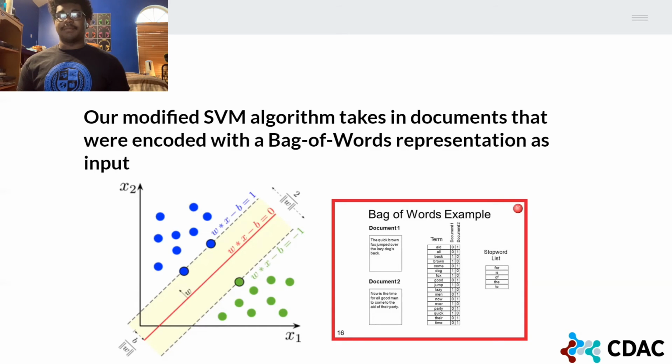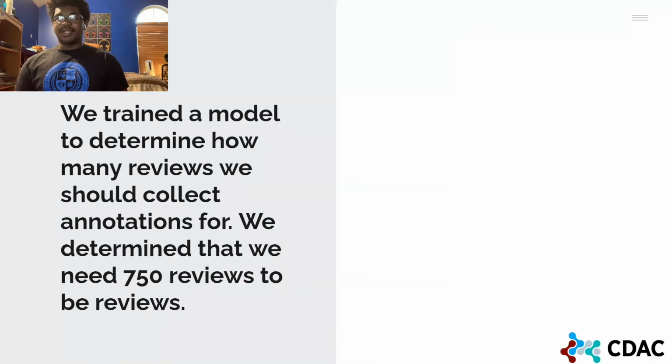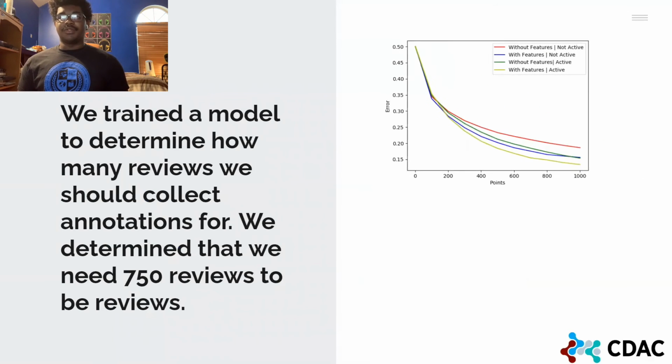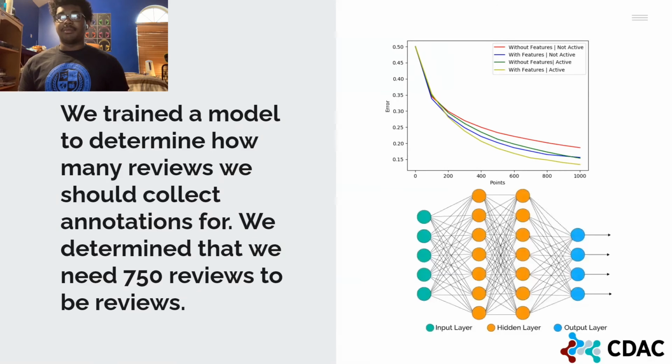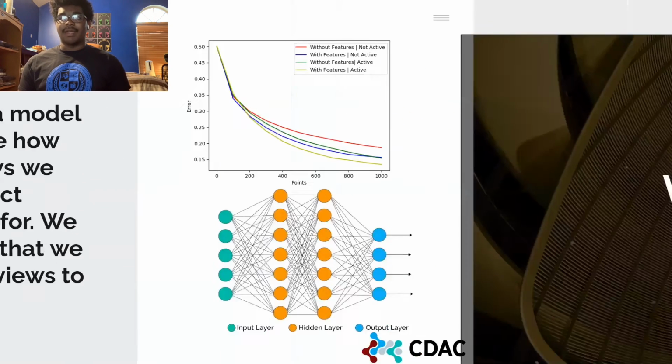To determine how much data we should collect in a real-world user study, we first ran simulated experiments based on attention simulated with a pre-trained machine learning model. Concretely, we simulated the attention for each document by training a deep neural network on the full dataset. We then used the simulated attention for each document to augment the training set for the SVM algorithm. Finally, based on the simulated model performance, we decided to collect annotations for just 750 reviews from the IMDb dataset.